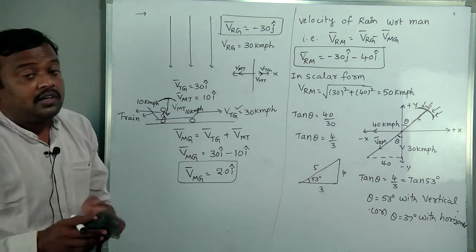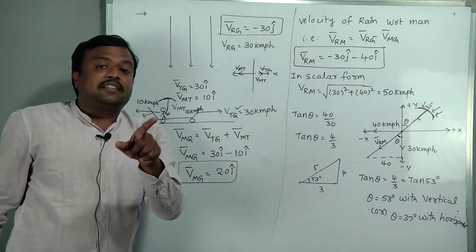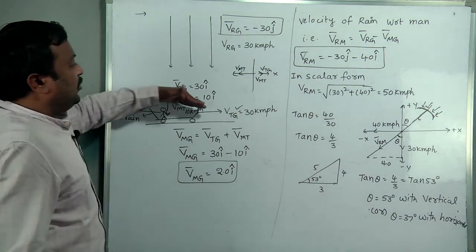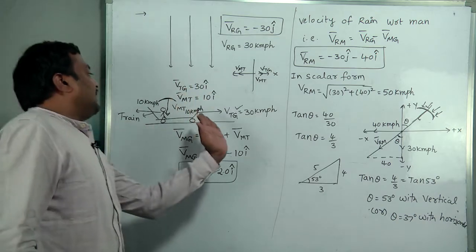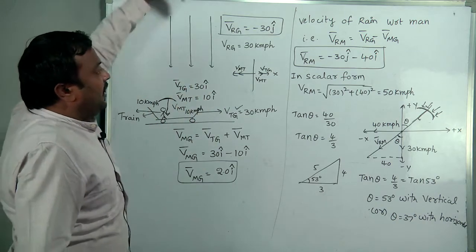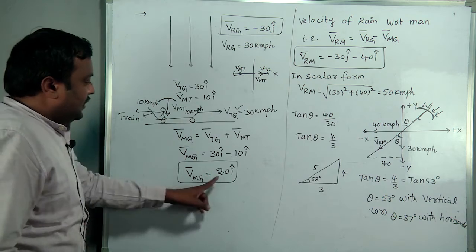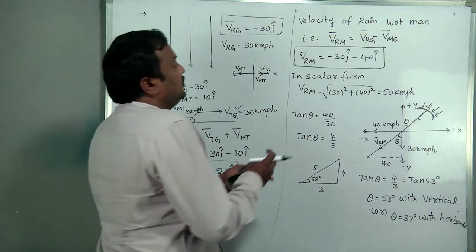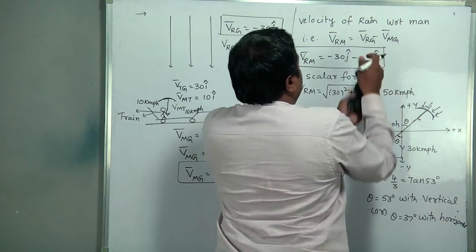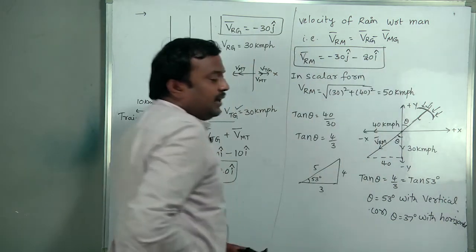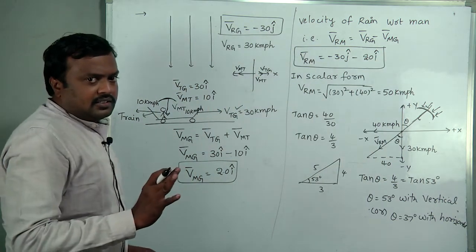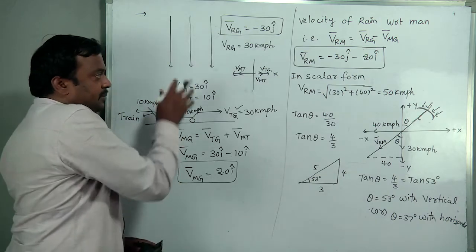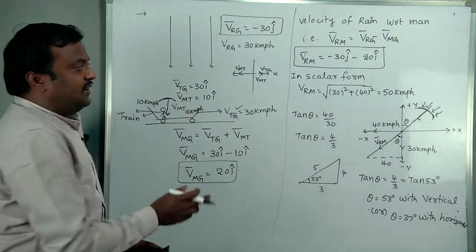Situation same, only one thing I am reversing: the person moving in the vehicle is traveling in the opposite direction. Rain falling vertically, same as it is. This value becomes positive 20 i cap. So final answer here, minus 30 j, minus 20 i. I am not doing anything different, same concept, just a small difference.